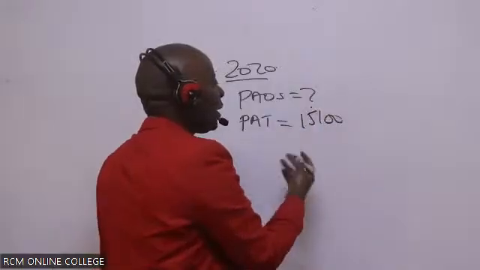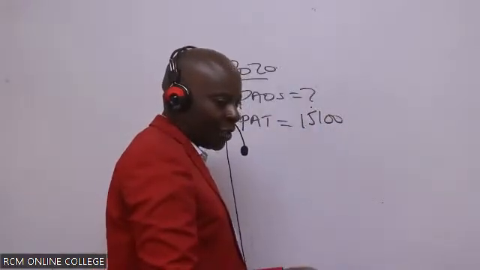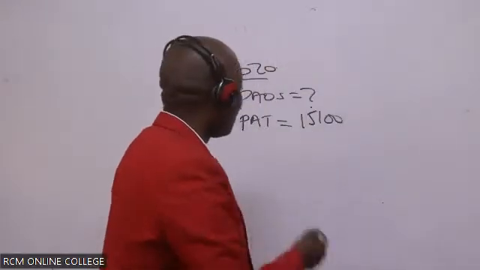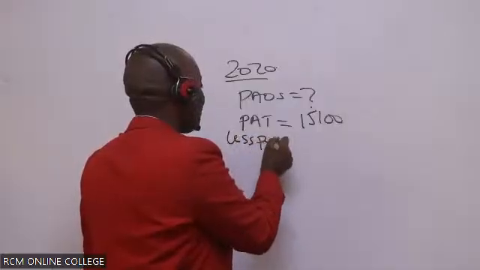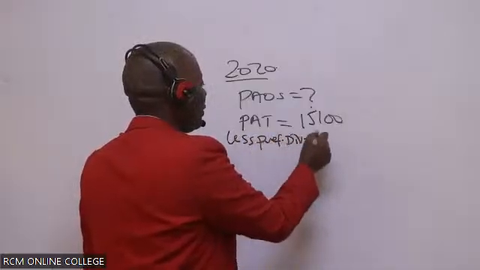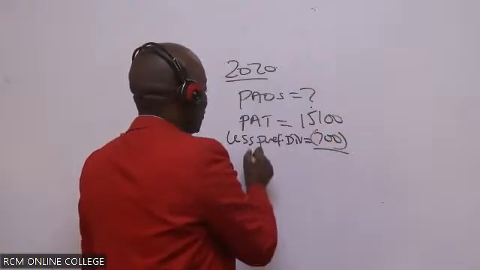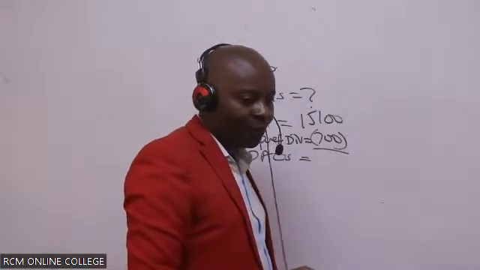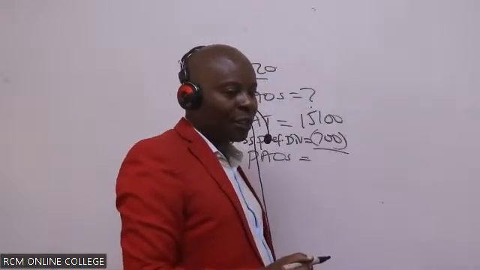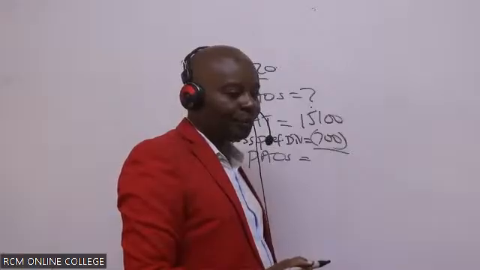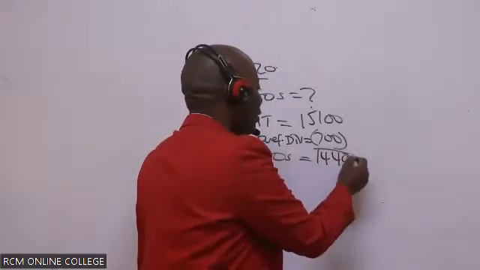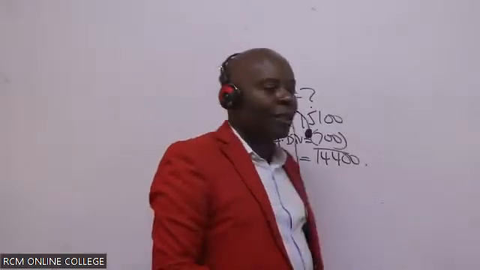Remember, even last year, we still had the preference shares. The preference share capital is an old thing. So come on the less preference dividends, which in this case you gave me 700 for you to be able to get our PAUs. So PAUs equals who? 15,100 minus 700, which will give us what figure? $14,400.